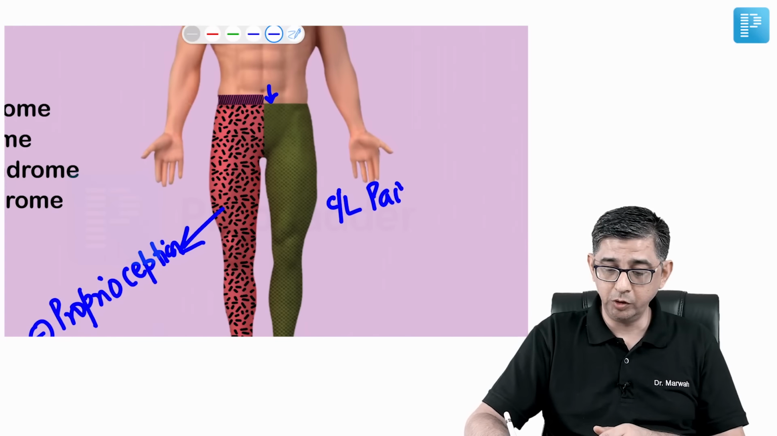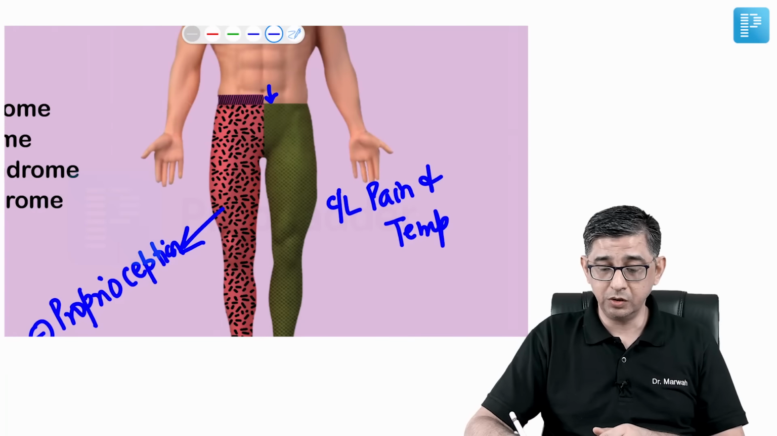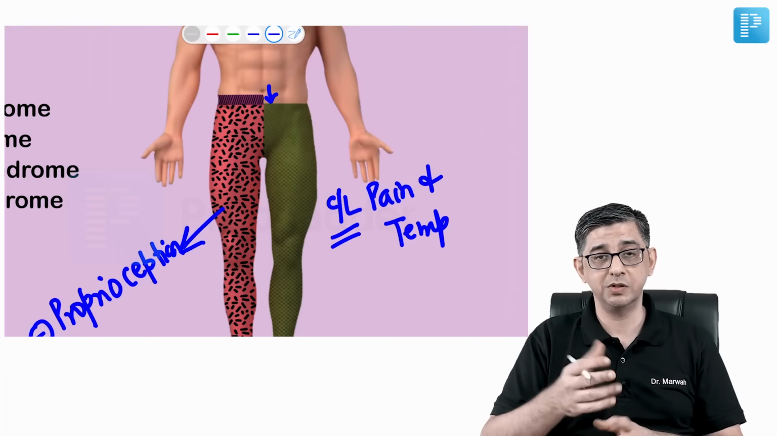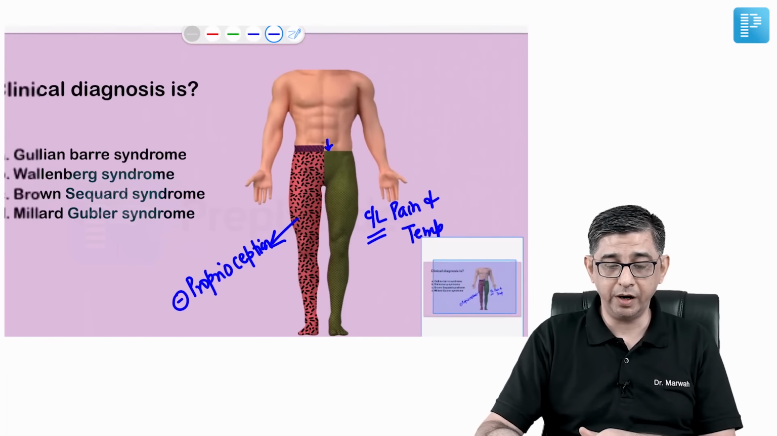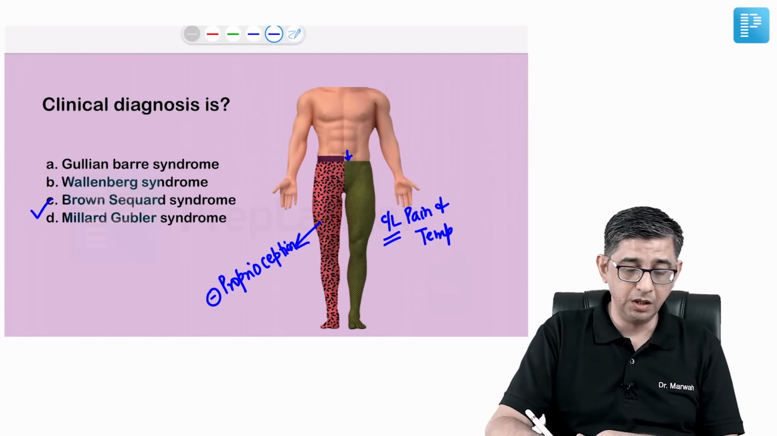So if you have read about Brown-Séquard syndrome, that is hemisection of the spinal cord, in physiology you will notice that the contralateral pain or temperature will not be at the same level. It is one level lower. That's because of the physiological and the anatomical way the lateral spinothalamic tract is traveling in the body. The answer to this question will be option number C.